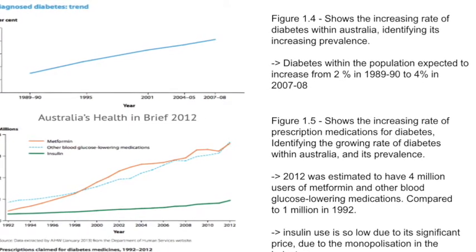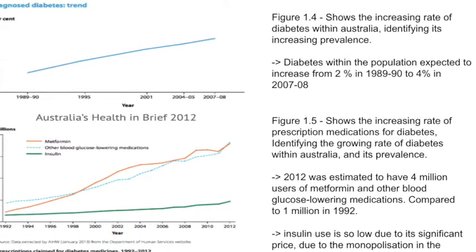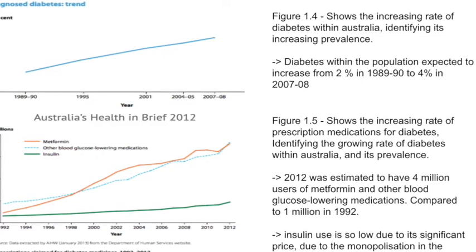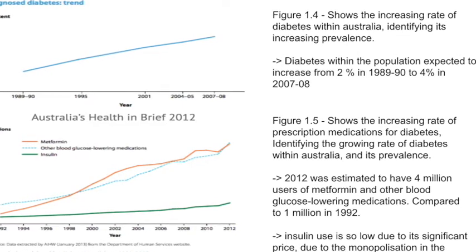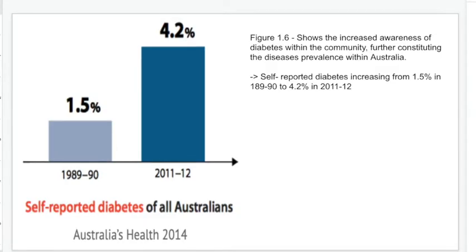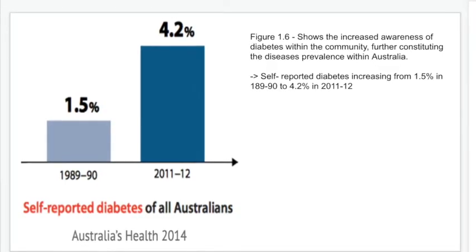Diabetes is the 6th leading cause of death in Australia, contributing to 10% of deaths as of 2014. It is the cause of 2.5% of hospitalizations in 2011 and is an expensive disease, with over 8.2 million prescriptions being filled for related medication each year.